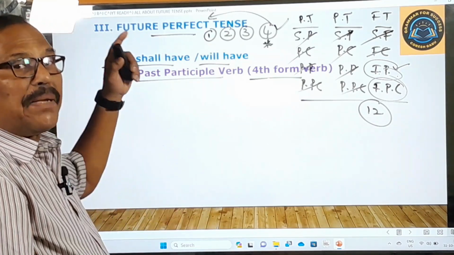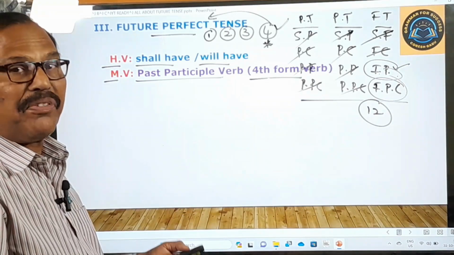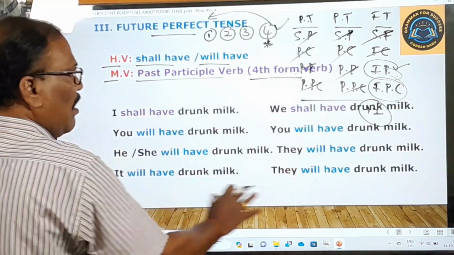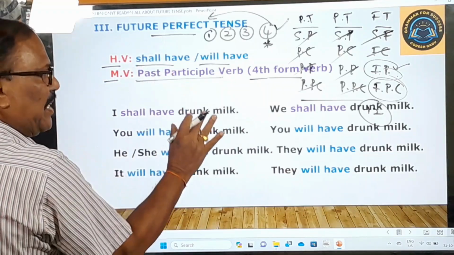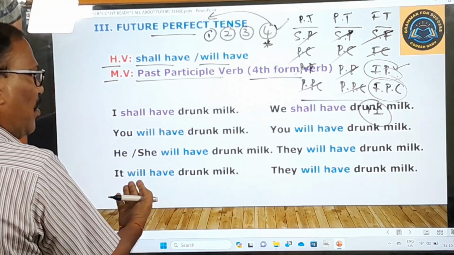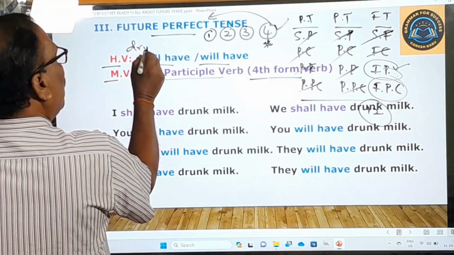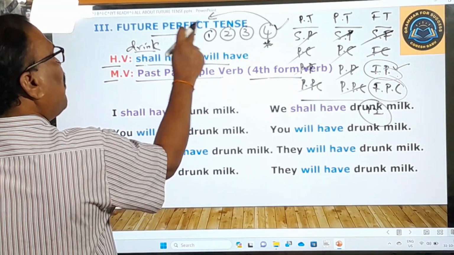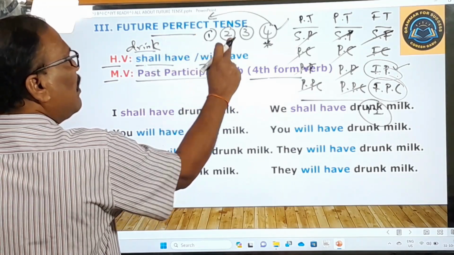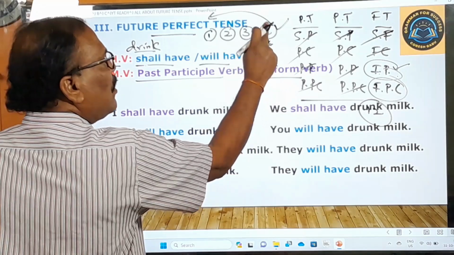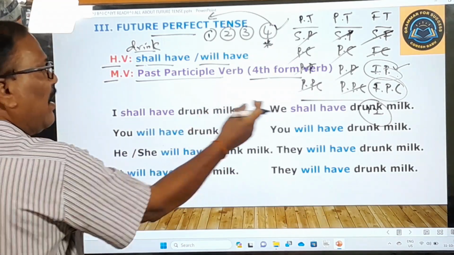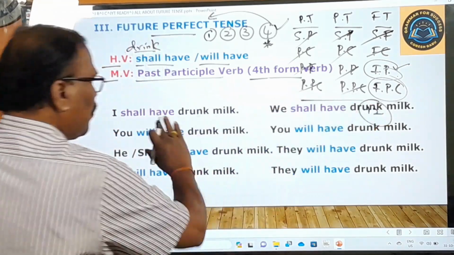Now, let us see the shape of this future perfect tense, with an example verb, drink. Drink is the main verb, and in this future perfect tense we use its past participle form. So drink, drinking, drank, and drunk. This form verb is used here. I shall have drunk milk, and we shall have drunk milk. So this is the shape.